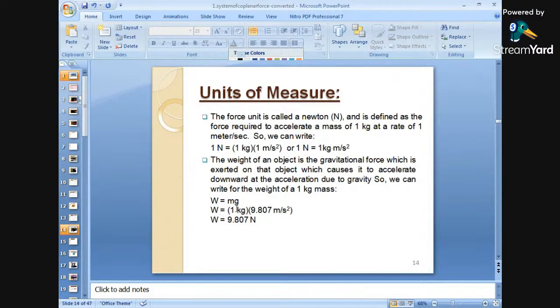Weight is equal to mass, which is 1 kg, times gravity, 9.81. Actually, it is 9.807. So weight is 9.807 in newtons. Why newtons? Because we have already seen that kg meter per second square is 1 newton. So we can replace kg meter per second square with newton.